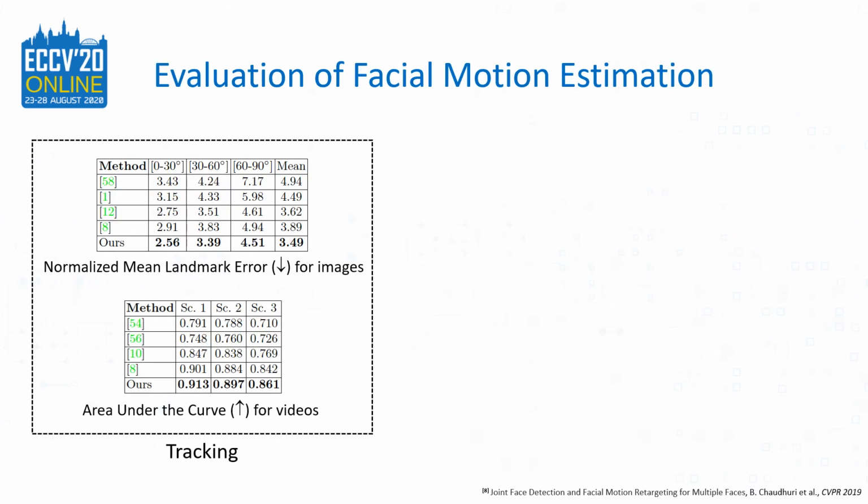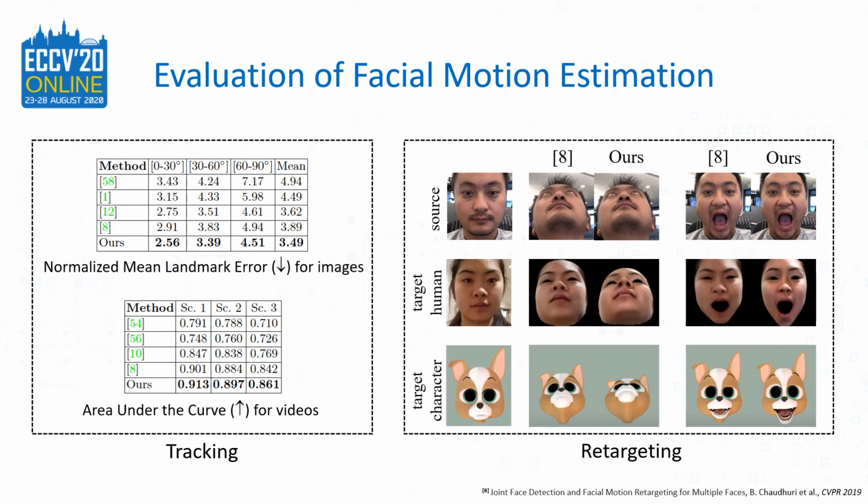In terms of face tracking, we obtain lower landmark error for images and higher AUC value for videos compared to existing methods. In terms of retargeting, our pose and expression estimation is also more accurate.